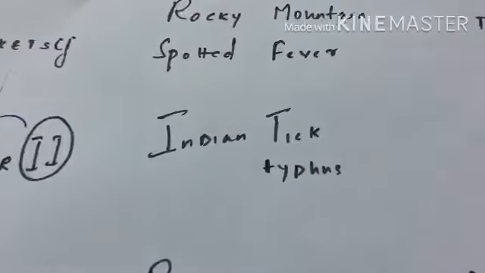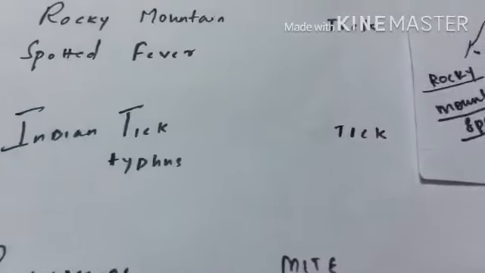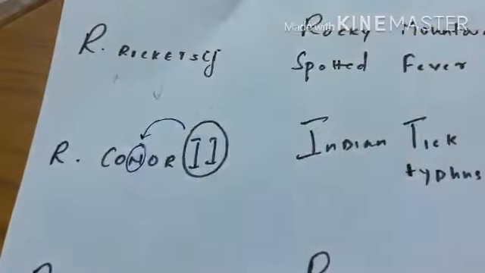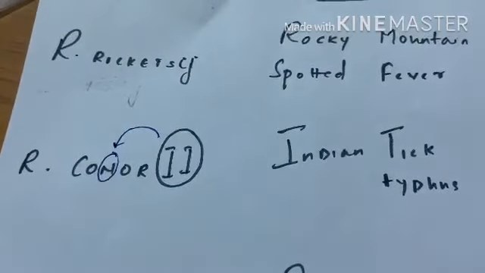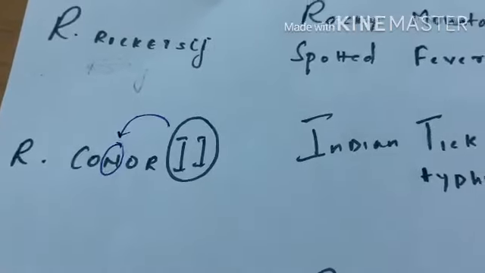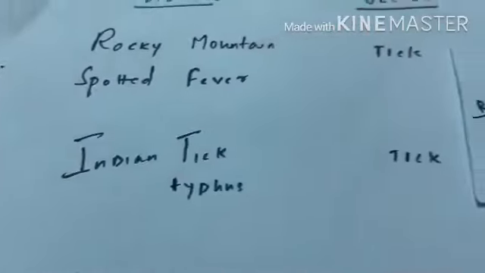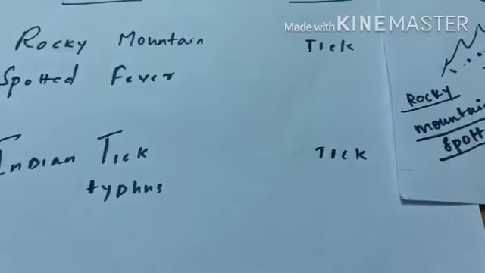Next is Rickettsia conorii. It causes Indian tick typhus. Vector is in the name itself, which is tick. To remember that Rickettsia conorii causes Indian tick typhus, highlight the I and N in conorii. So Rickettsia conorii causes Indian tick typhus through tick.